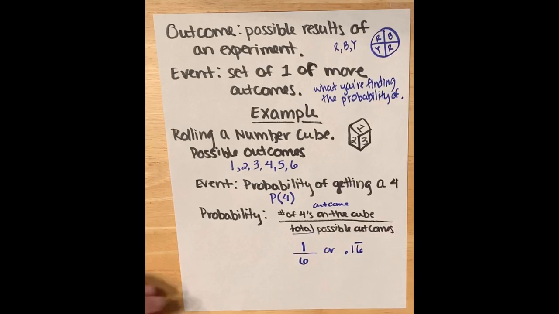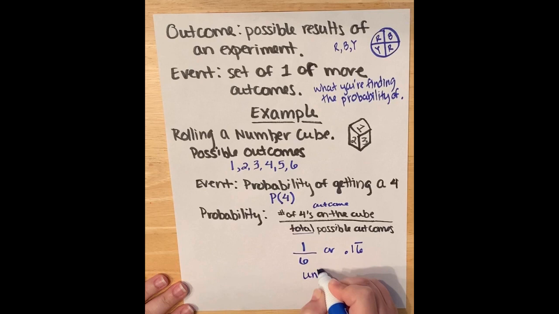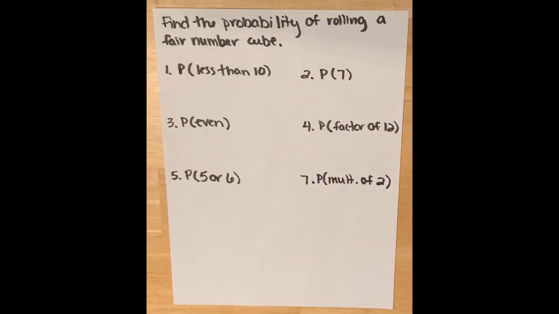0.16 repeating. So is it likely or is it unlikely to happen? It definitely falls in that unlikely range. So we would say that this is an unlikely possibility of happening.